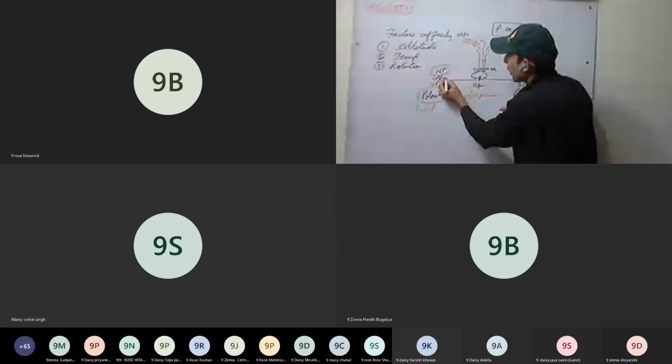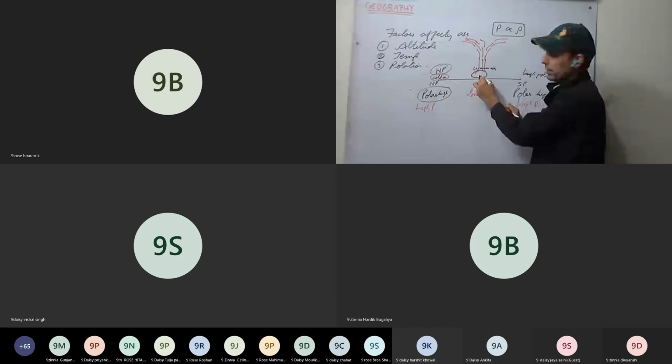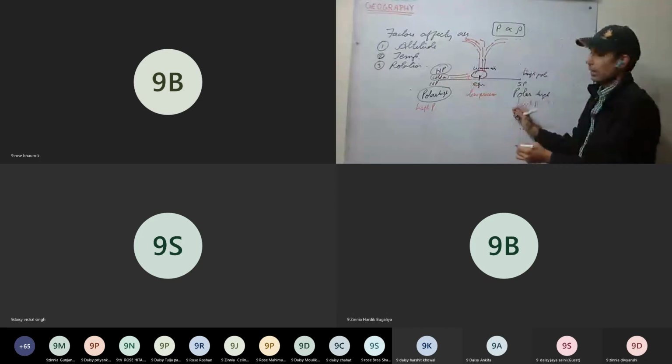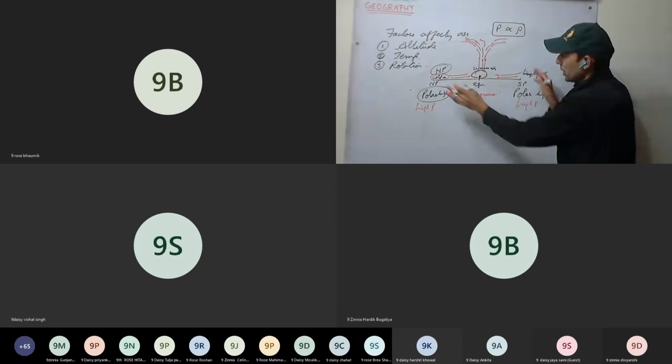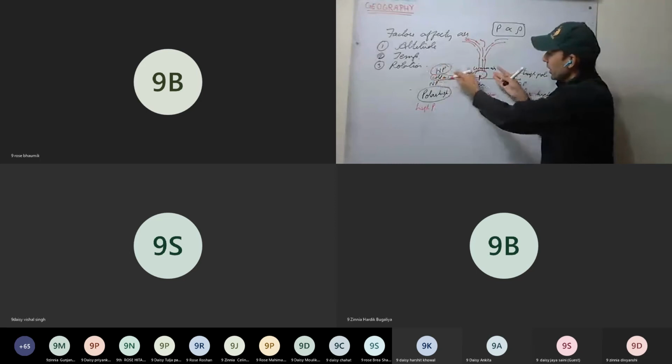Okay, so now what will happen? This cold air is more dense, and here it is less dense. Here we have low pressure, and here we have high pressure. This cold air will rush towards the low pressure, here as well as from here. Cold air will rush towards the low pressure and they converge. They are meeting. Converging we already discussed.